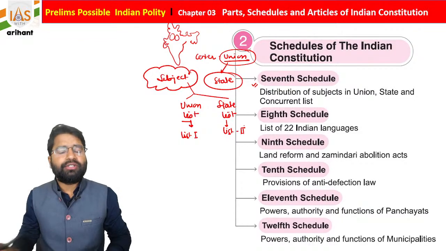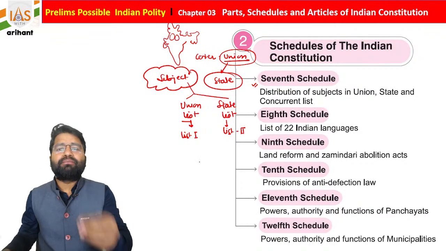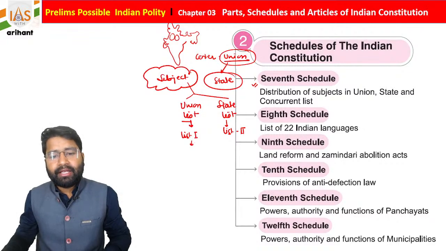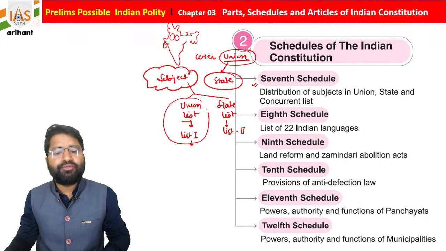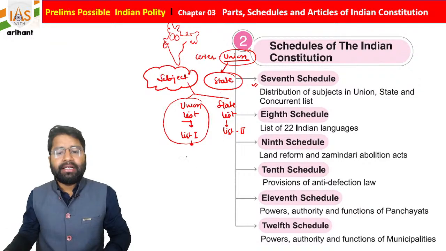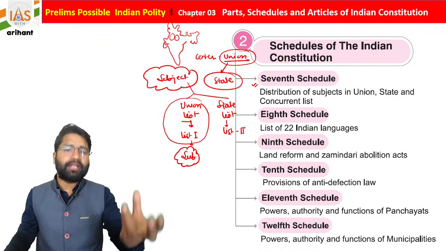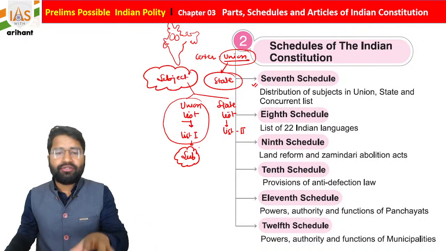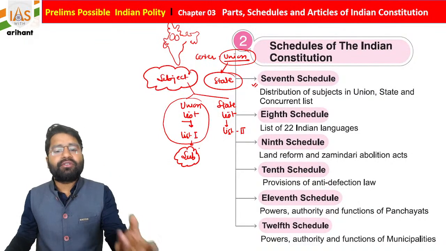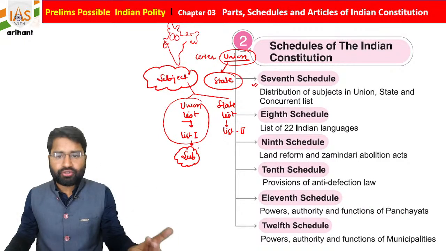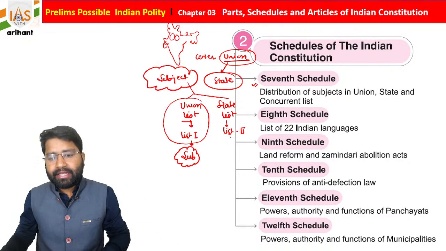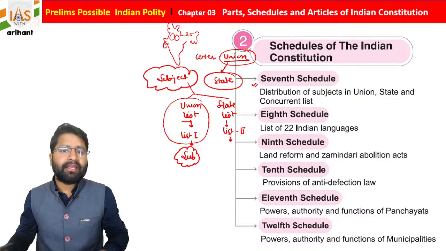Now students, you need to understand there are some provisions, some subjects. Let's suppose something is added under the Union List, it means that subject's power is given to the Union, and the Union has the right to create any legislation over that subject.